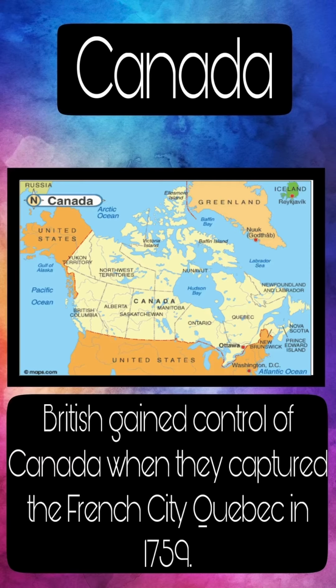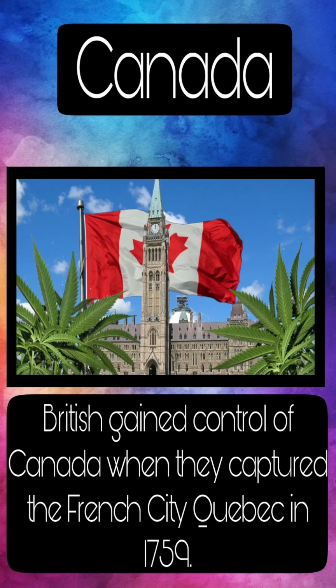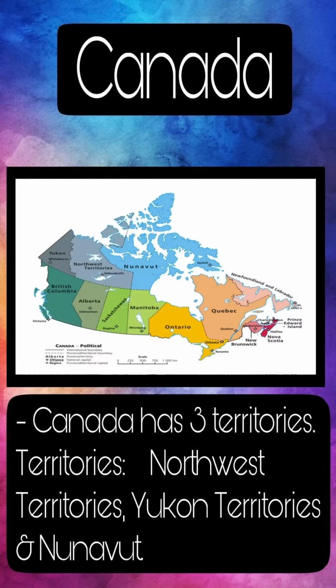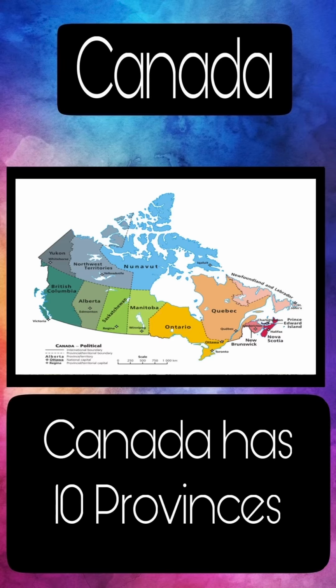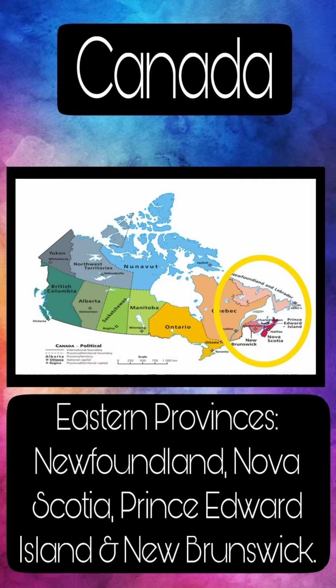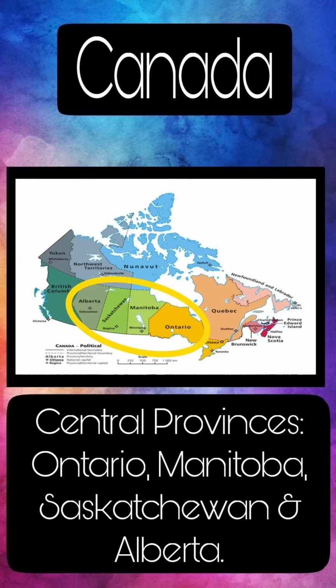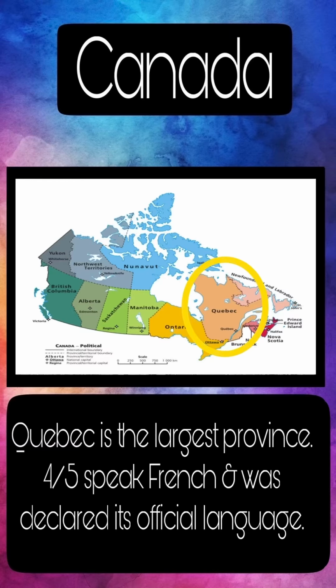Let's talk about Canada. The British gained control of Canada when they captured the French city of Quebec in 1759. Canada has 3 territories. They are the Northwest Territories, the Yukon Territories, and Nunavut. Canada has 10 provinces. The eastern provinces are Newfoundland, Nova Scotia, Prince Edward Island, and New Brunswick. The central provinces are Ontario, Manitoba, Saskatchewan, and Alberta. Quebec is the largest province.